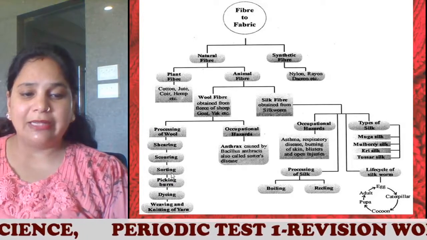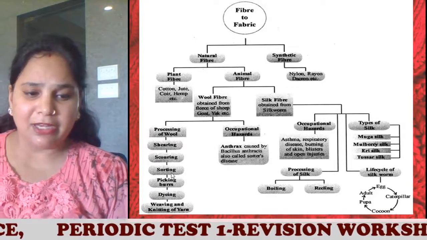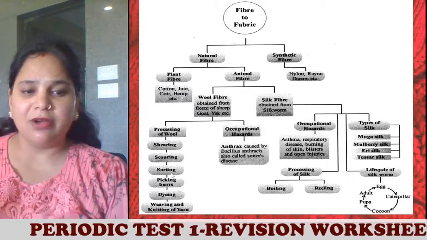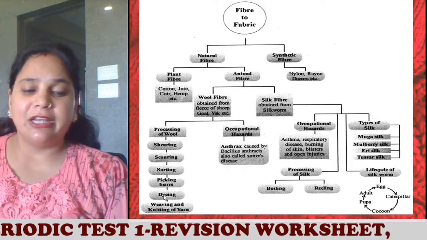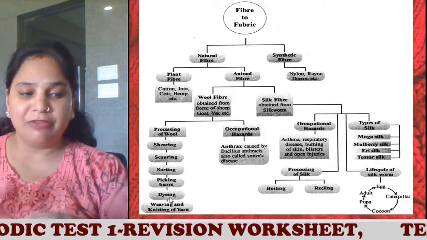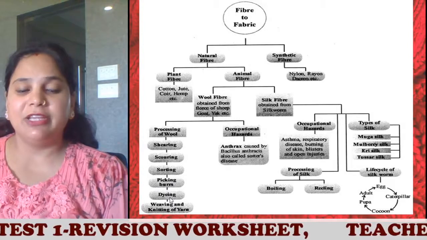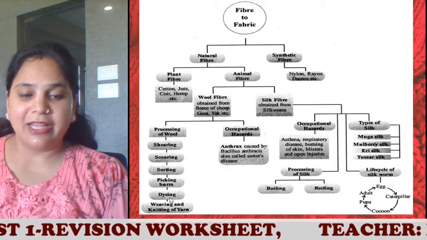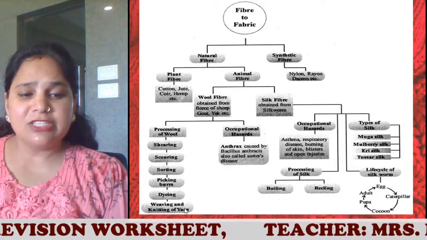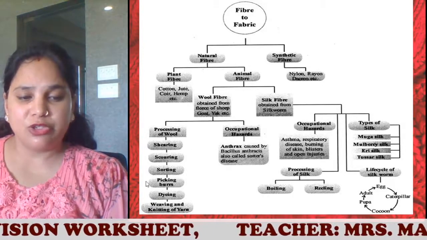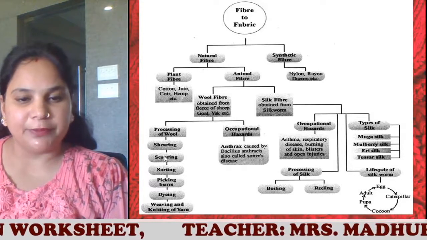Then we have sorting. Sorting is done. Then the picking of the burrs. If any burrs are there, we pick them up so that they do not destroy the quality of the fiber. Then after picking the burrs, it is the dyeing process where you put different colors, and finally the yarn is woven and knitted, and then it is sent to the industries. Now you should know a detailed study of each process. Processing of wool is a very important part of the chapter.